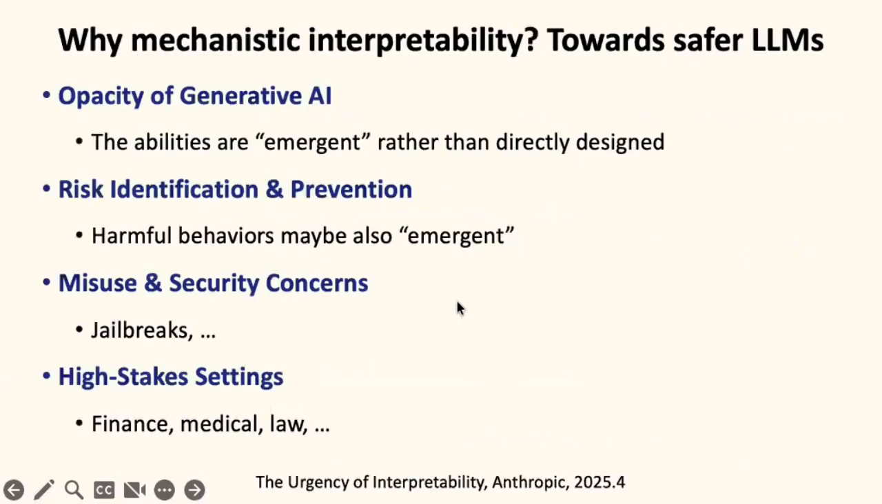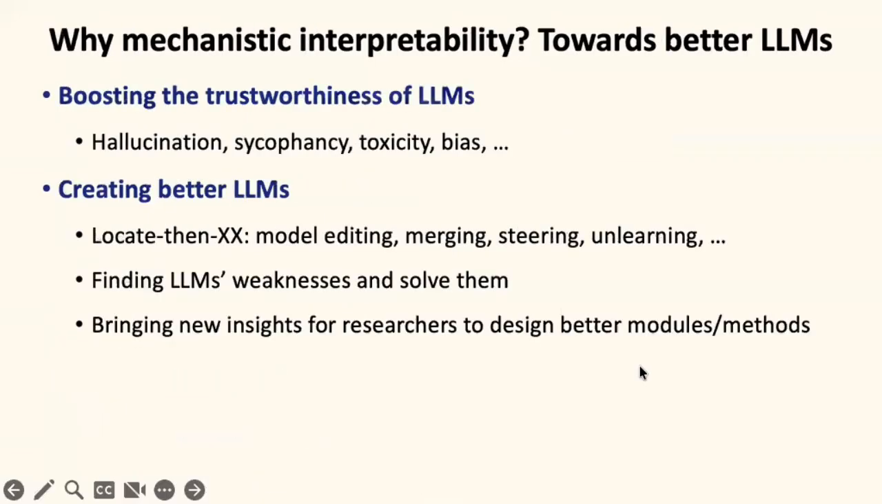The main goal of mechanistic interpretability is to create safer LLMs. Most abilities of LLMs are emergent abilities. With the emergent stage, LLMs have many harmful behaviors and we don't know the reasons. Therefore, if we can understand how LLMs perform internally, we can try to control LLMs' behaviors and create safer LLMs. At the same time, mechanistic interpretability can help create better LLMs. We can boost the trustworthiness and improve LLMs' abilities using interpretability-driven methods such as model editing and model merging.